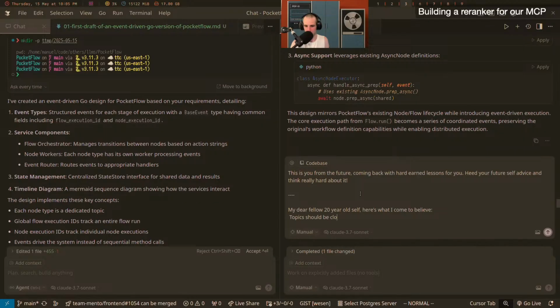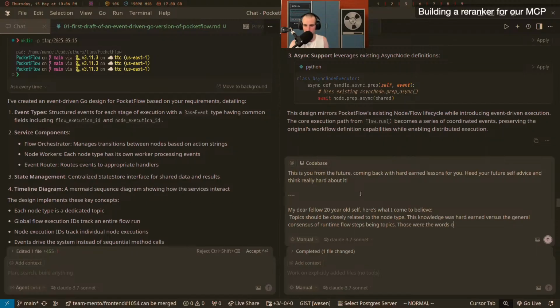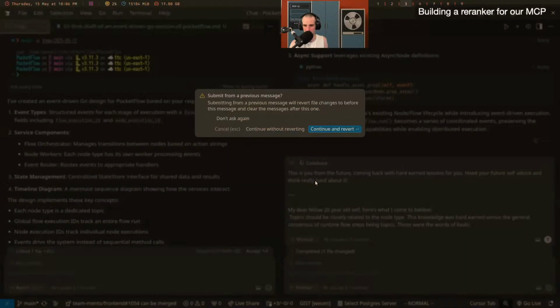Topics should be closely related to the node type. Like a research node would have, yeah, I don't even need that. This knowledge was hard-earned versus the general consensus of runtime flow steps being topics. Those were the words of fools. Why am I correcting the grammar? I just want to make it funny.